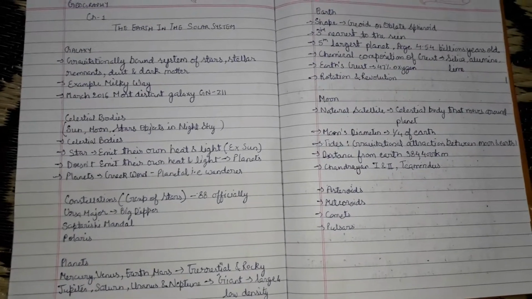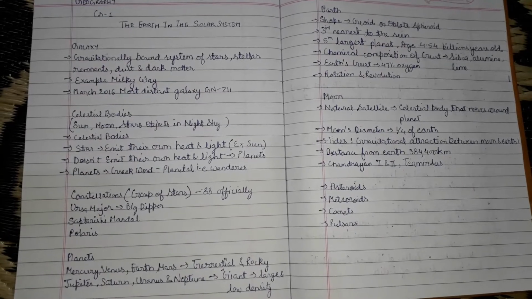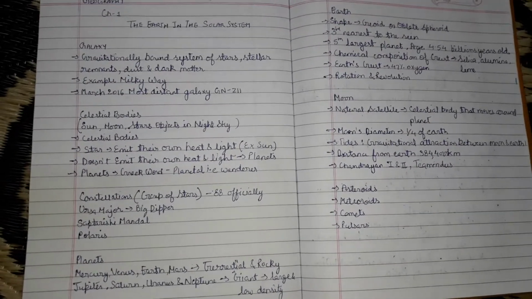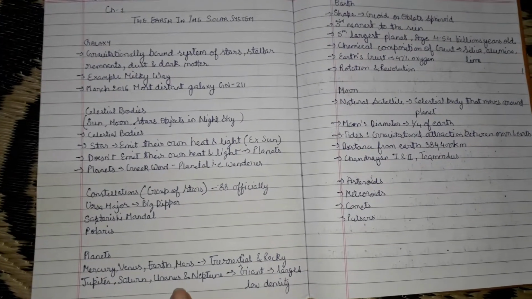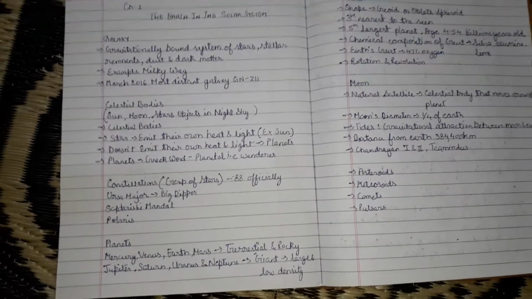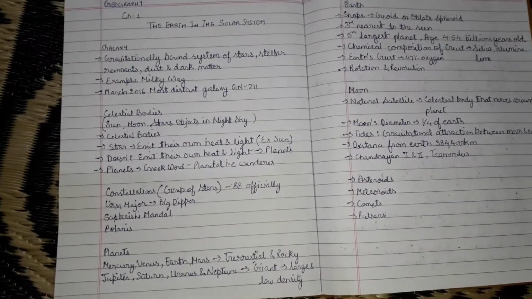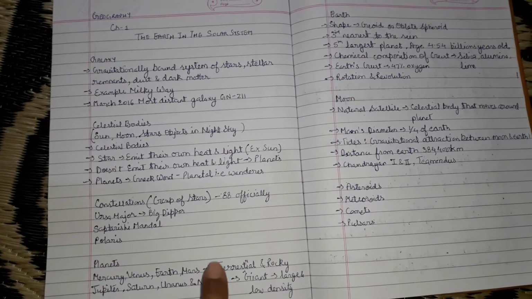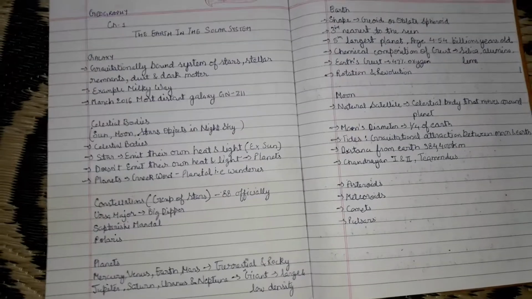Now the planetary system is classified into two categories: the terrestrial planets and the Jovian planets. Jovian means Jupiter-like. The terrestrial planets, starting with the one closest to the sun, are Mercury, then Venus, Earth and Mars. Earth is the third closest to the sun and fifth largest in mass. So you have these four planets which are considered terrestrial planets. These are small and rocky in nature.